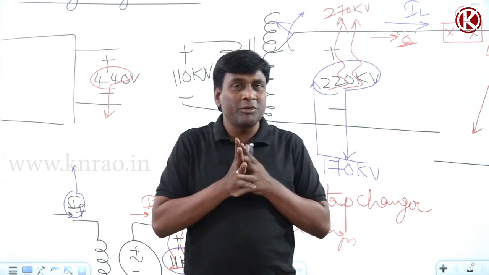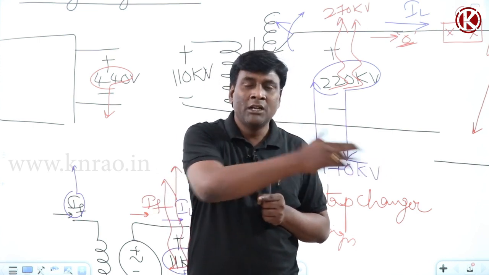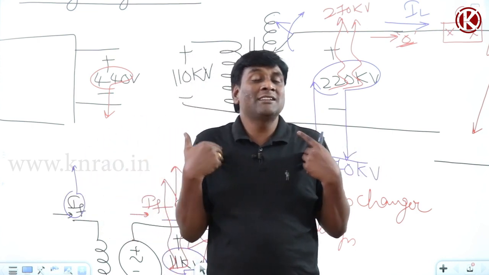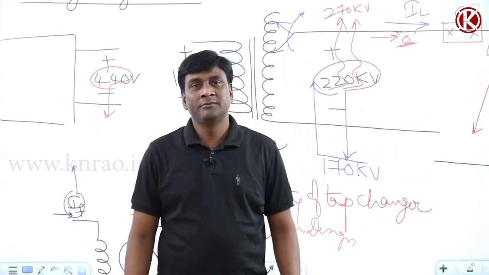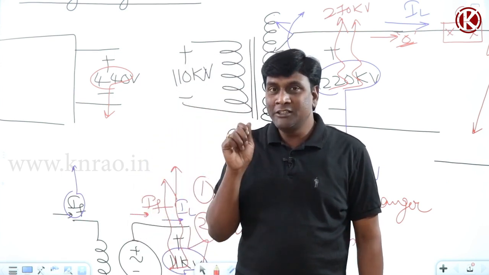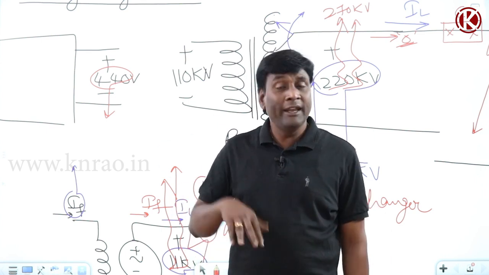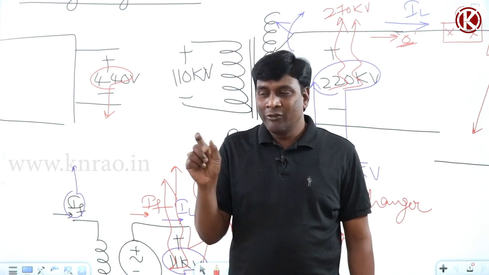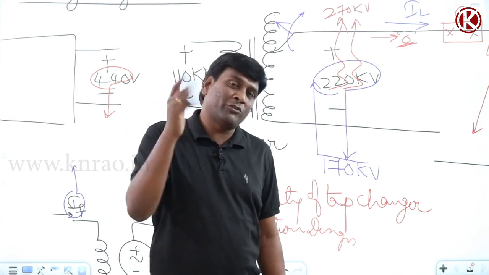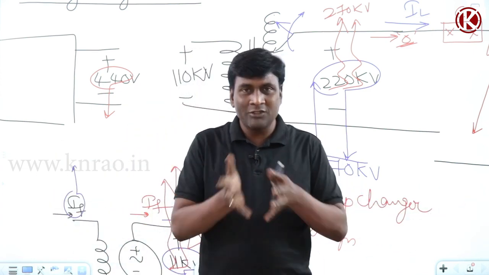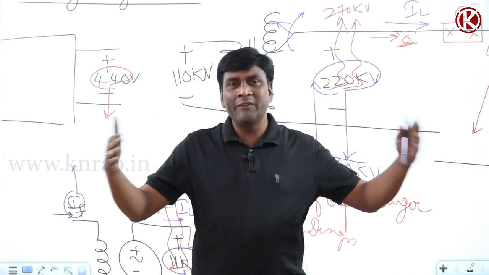For example, if these two distribution transformers are connected to a power transformer, this power transformer will supply power during daytime to one and during night time to the other, such that the load variation on the power transformer is going to be less or none, because the catchment area is two streets for it. One thing I have to tell you here, and I repeat, this is very important: a distribution transformer can work on any load, any power factor. So while defining voltage regulation of a distribution transformer, no load to any load at any power factor should be considered. Now if these two transformers are connected to a power transformer, load variations are going to be less. Why? Diversification factor is more.